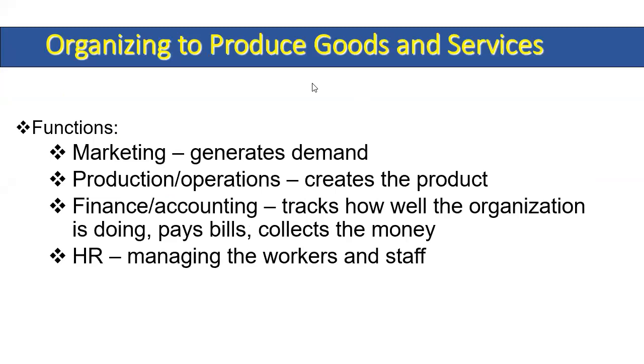So organizing this produce, that is goods and services functions, we have marketing, which generates the demand, production and operations creates the product, finance and accounting tracks how well the organization is doing. Means they will be looking out into pay bills, collection of money, and HR, they are going to manage the workers and employees, that is the staff.